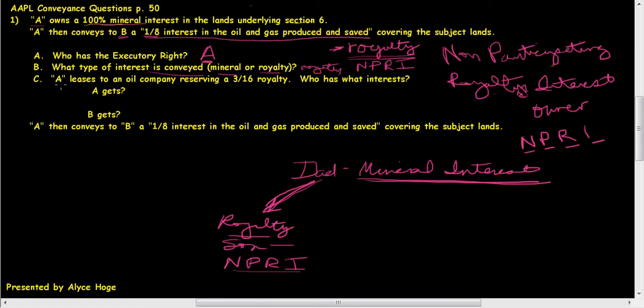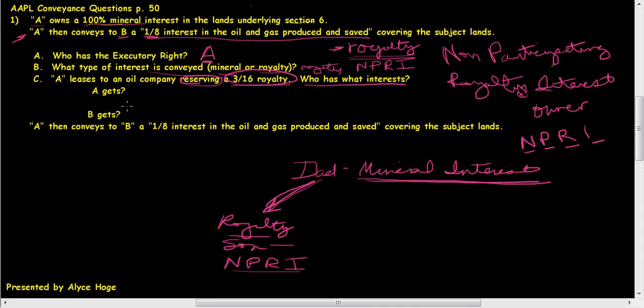So then what happens is A leases to an oil company, reserving a 3/16 royalty. I'm not crazy about this language, reserving a 3/16 royalty, because it's not really a conveyance. But A leases to the oil company and receives a 3/16 royalty payment. So who has what interest? Well, we know that B has the 1/8 royalty interest because that was stipulated through this deed up here.